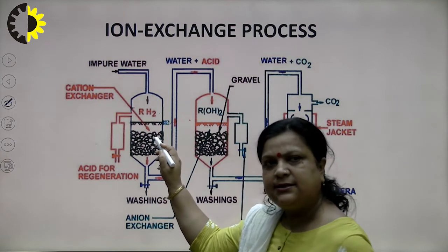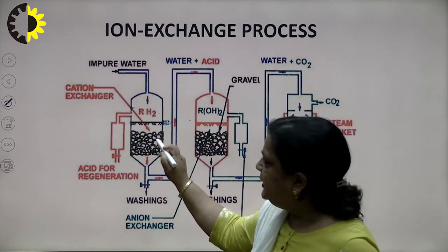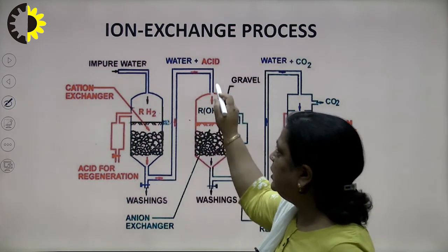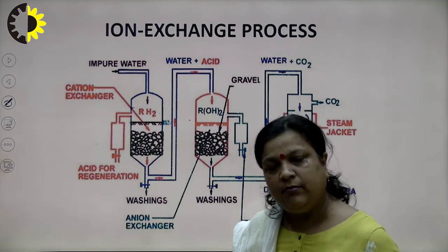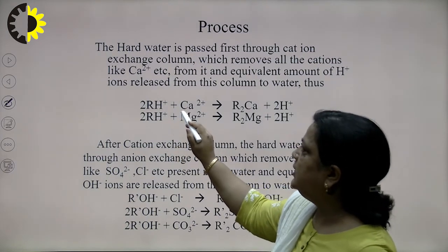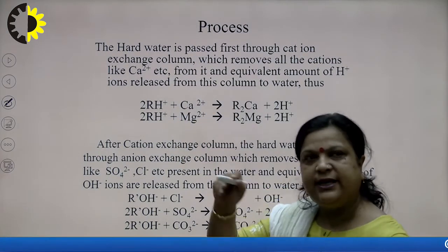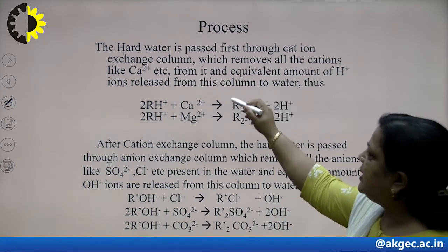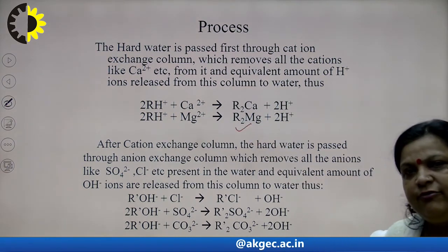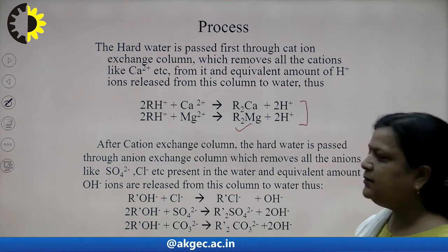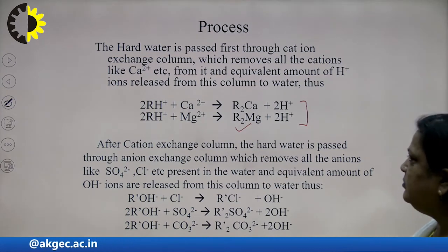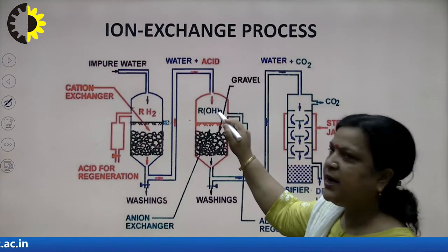Then all the cations, that is calcium and magnesium, get exchanged with this H ion and are retained there. So we get water free from calcium and magnesium, but containing H ion. The reaction is RH plus Ca plus 2 or Mg plus 2, which are present in hard water, and when they are passed through the cation exchange resin, R2Ca and R2Mg get formed and H plus ion will come out with the water.